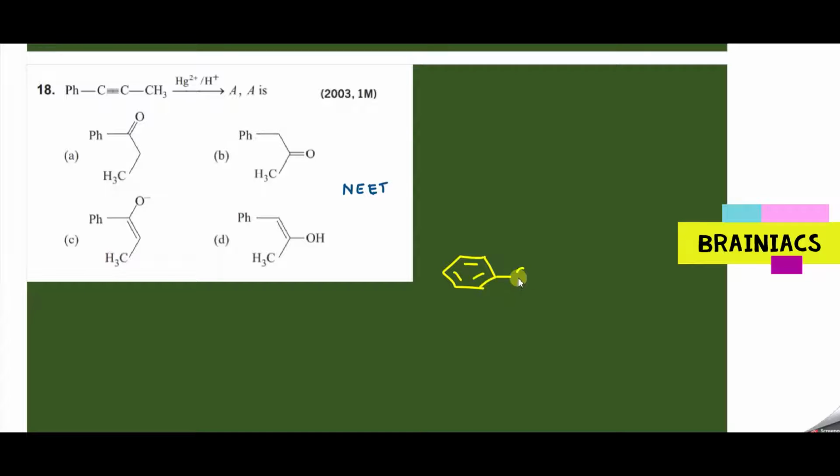Option A is what you are getting. Okay, we will see that. Here a CH3 group is there. Then this is treated with the mercuric 2+ ion. Are you remembering this anywhere? This reaction is present in our NCERT textbook. Usually you might have seen this reaction with the alkyne, treated with Hg2+ followed by hydrolysis.